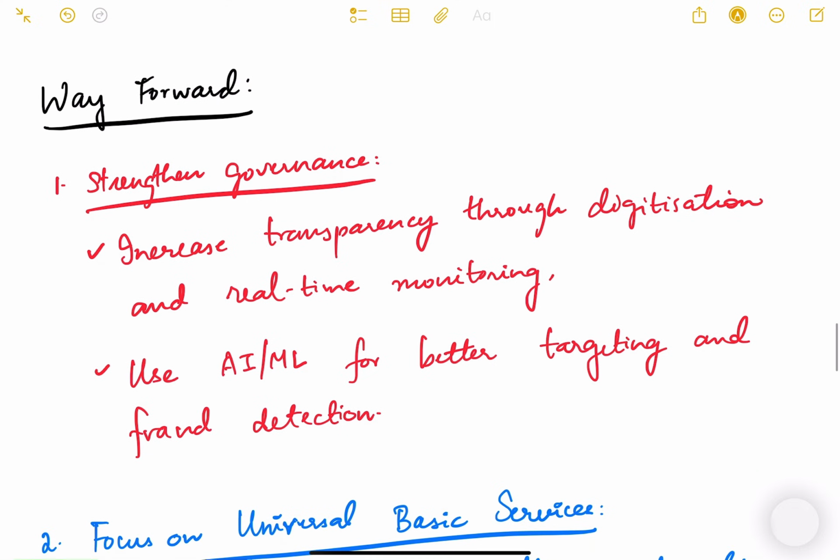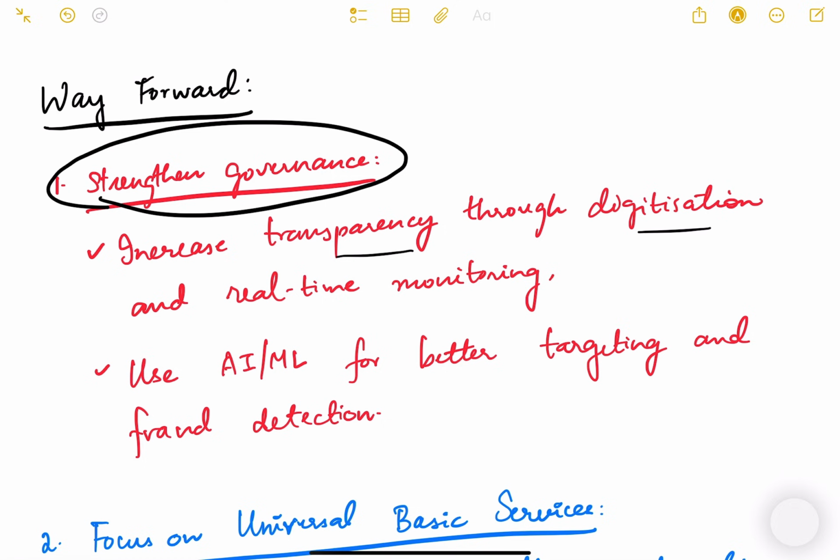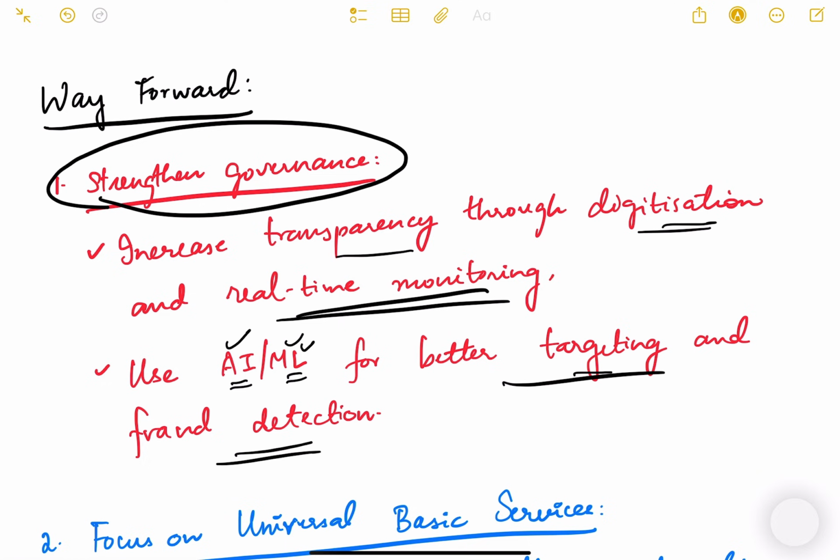Now what is the way forward? What can be the solution to this? So one of the solutions could be that we have to strengthen our governance. Obviously we have to increase transparency through digitization and real-time monitoring, use of technology to reduce corruption, basically use AI and ML, which is artificial intelligence and machine learning, for better targeting and fraud detection. So these technologies can be used to strengthen our governance.